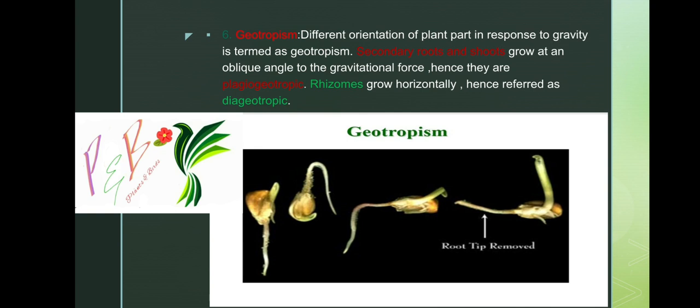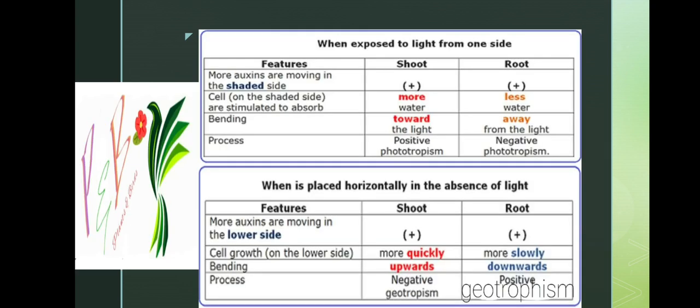Okay, next one is, see, this is not required. Only see, when a plant is exposed to sunlight, we'll first discuss phototropism. The shoot will move upward.